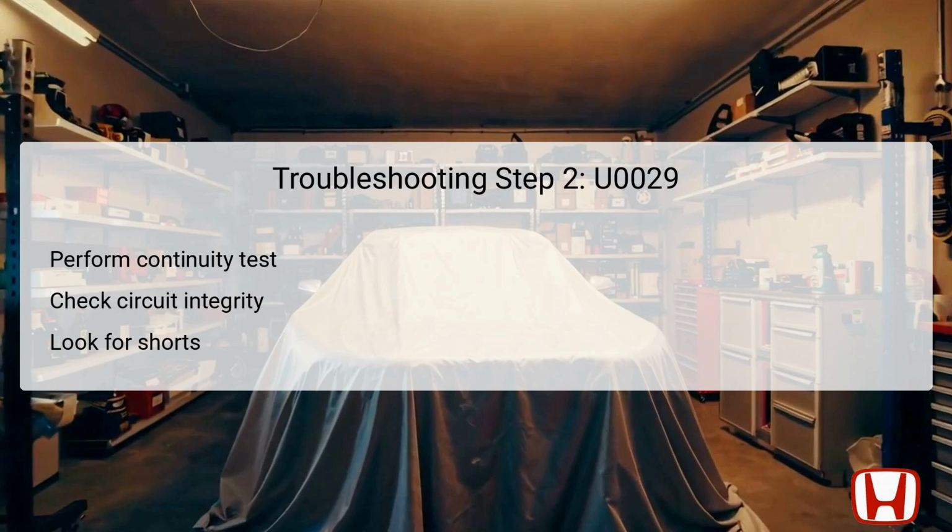Subsequently, looking for shorts to ground is necessary, as these can cause interference in signal transmission, leading to the error code being triggered. This step is crucial not only because it identifies potential electrical issues, but also narrows down where along the circuit the malfunction may exist, guiding the technician toward effective repairs.